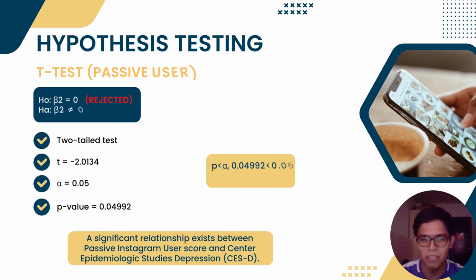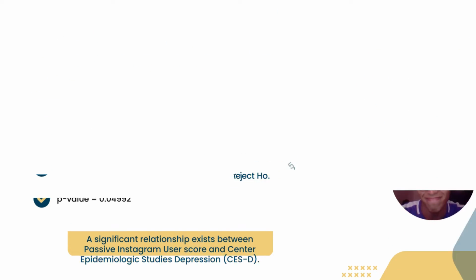So for the t-test passive user, we got a t-value of negative 2.0134, and the alpha value here we assume as 0.05, and the p-value we got is 0.04992, and it is lower than the alpha value, thus we reject the null hypothesis. A significant relationship exists between passive Instagram user score and Center Epidemiology Study Depression.